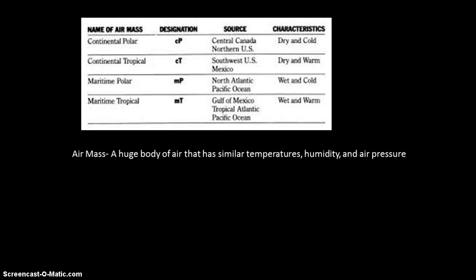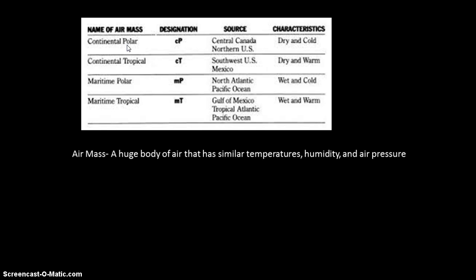So now that we know the definitions, we have to be aware that there are specific types of air masses. One of the types of air masses is called a continental polar. Another one is called the continental tropical, another one is called maritime polar, and another one is called the maritime tropical. And you're going to start to see that these different names have specific meanings. So for example, continental is usually formed over a dry part of the land, and so continental means it's going to be dry. The word polar means that it is going to be cold.